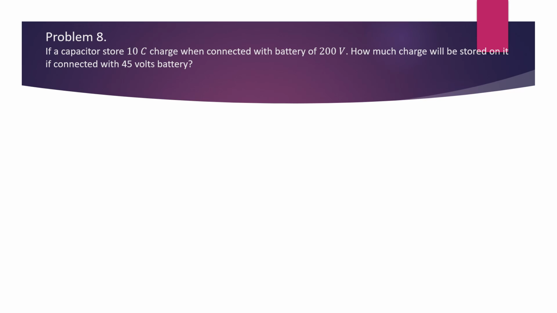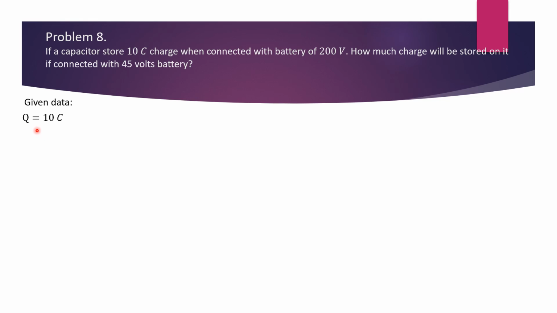The problem 8, this is the last problem. If a capacitor stores 10 coulomb charge when connected with a battery of 200 volts, how much charge will be stored on it if connected with a 45 volts battery? Now for solving this question, recall chapter 3 mathematics, variations. How to solve such problems in chapter 3 maths in variations.